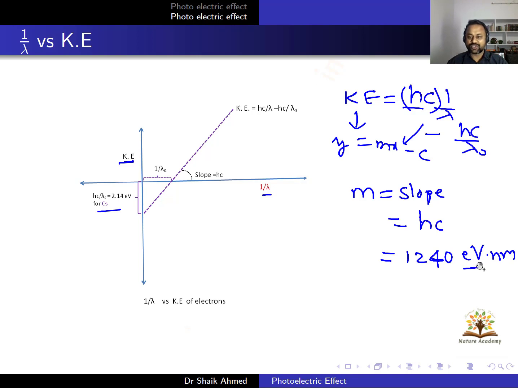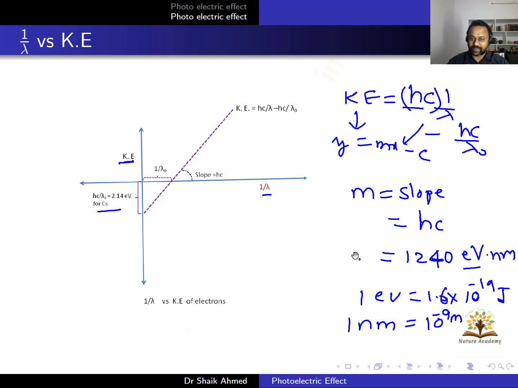If you want to convert into joules, 1 electron volt is 1.6 × 10⁻¹⁹ joules, and 1 nanometer is 10⁻⁹ meters. If you want, you can convert into other parameters also.